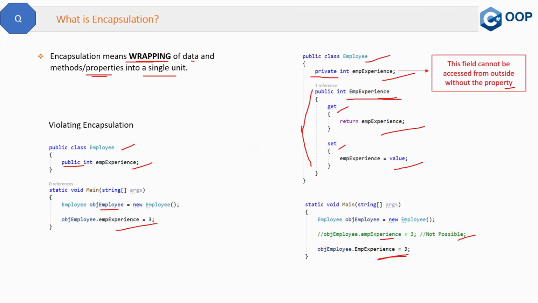So basically, we are violating encapsulation. We are not wrapping the field inside the property and then accessing it, but we are directly accessing it. So I hope you are clear now what encapsulation is. It is wrapping of data and methods into a single unit. So this is the answer to this question.